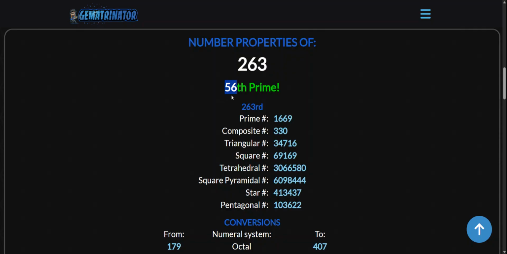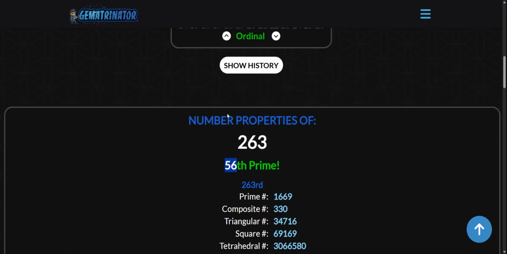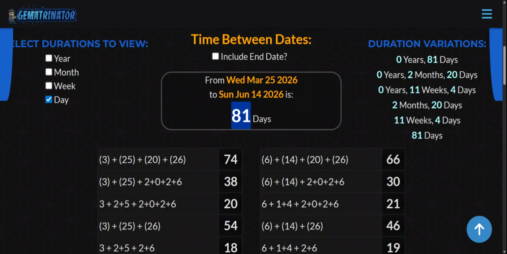Can't think of any off the top of my head, but just to show you how these numbers operate and how they kind of break off and branch off, right? So you have the 56th prime number, 263, March 26th. Put it like that too. So once you see these numbers over and over like this, right when you see them, you can match them up to things, right?